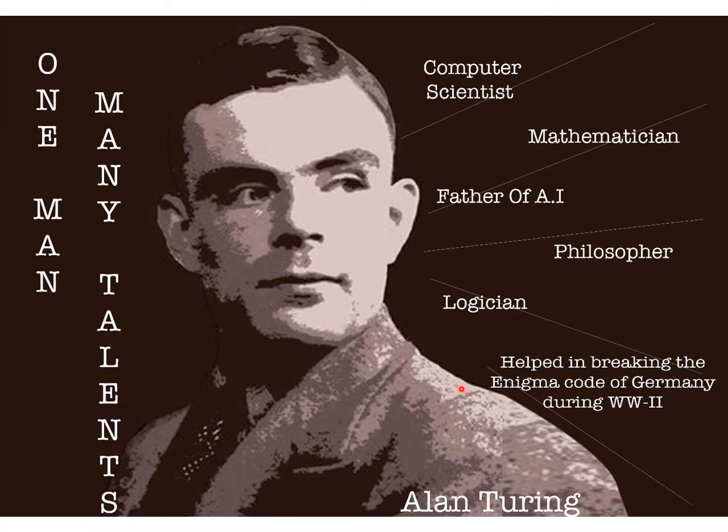Here is a picture that points out how talented he was: a computer scientist, mathematician, father of AI, philosopher, logician, and he helped in breaking the Enigma code of Germany during World War II.